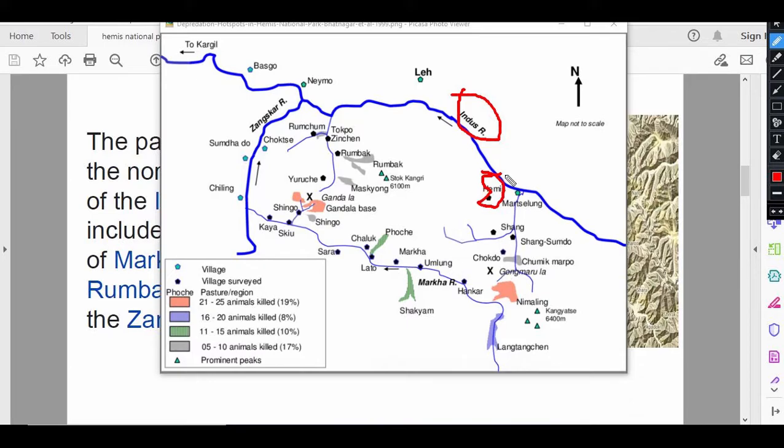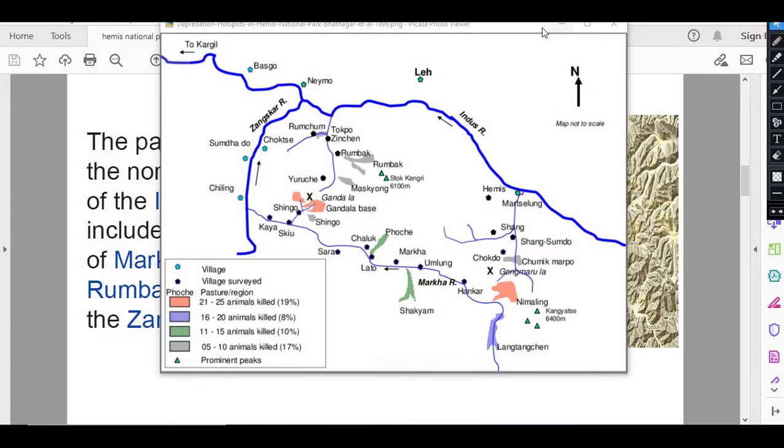So you can see the Indus River is located to the north of the Hemis National Park, and this is Markha River, this is Rumbak River, and this is Zanskar River. So this park lies over these catchment areas. So let me erase all this.